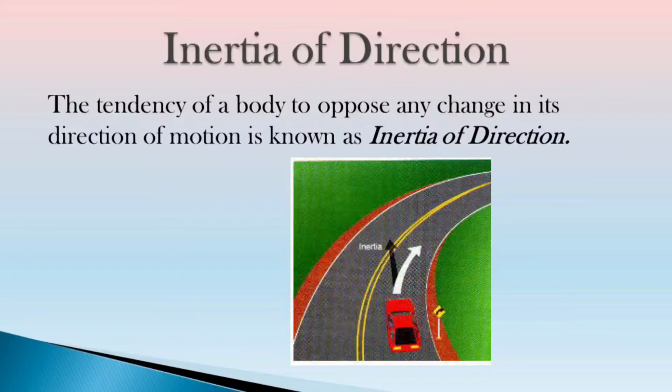You must have observed that when a car takes a sharp turn at a high speed, then we tend to get thrown to the other side. This is also because of inertia of direction. When an unbalanced force is applied by the engine to change the direction of motion of the car, we slip to the other side of the seat because of inertia of our body. Our body would resist this change and try to maintain the same direction in which it was moving earlier, and because of inertia of direction we feel as if we are thrown to the other side.